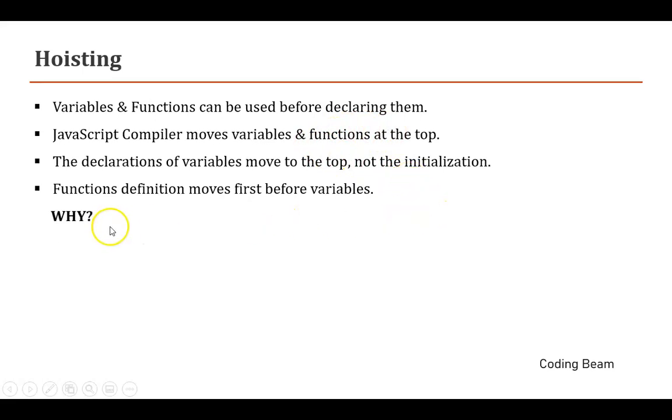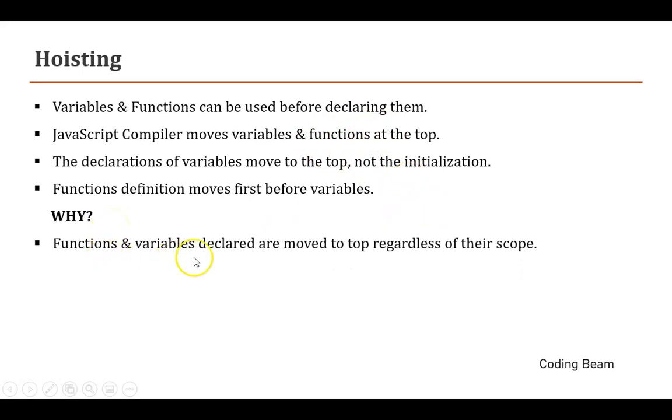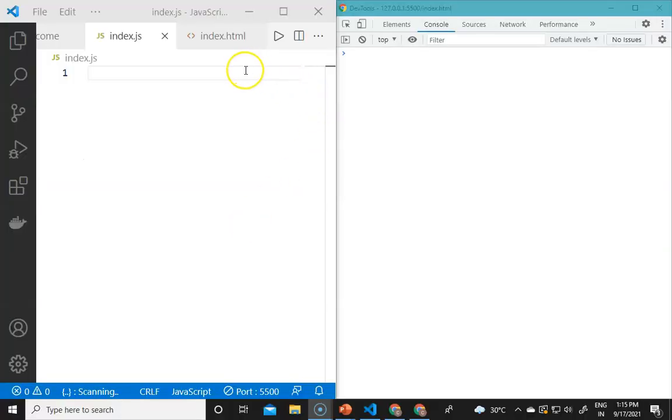And why do we need it? Because the functions and the variables which are declared are moved to the top regardless of their scope. Now we will see it in the code, why exactly we need them and when we need that. So now we are in Visual Studio Code.